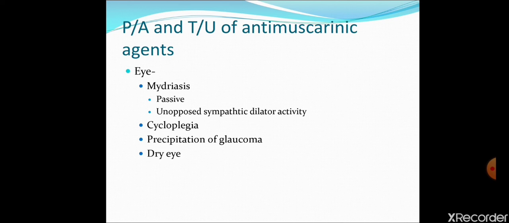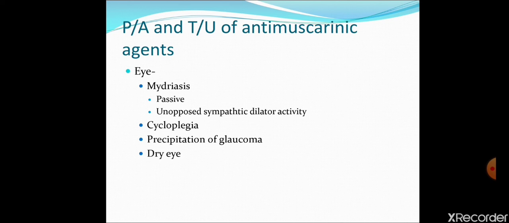So meiosis is produced. But when you give an anti-muscarinic drug, the parasympathetic tone is reduced, it is decreased. So as compared to sympathetic tone, parasympathetic tone of the iris is reduced. So sympathetic tone is high, which causes mydriasis. But this mydriasis is produced because of reduction of parasympathetic tone. So this is passive mydriasis.